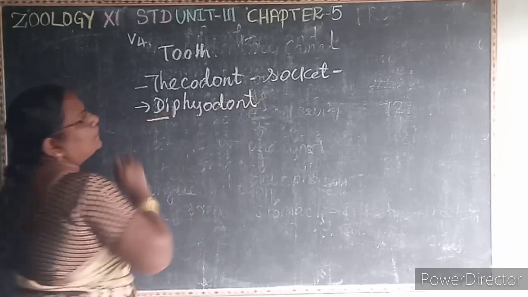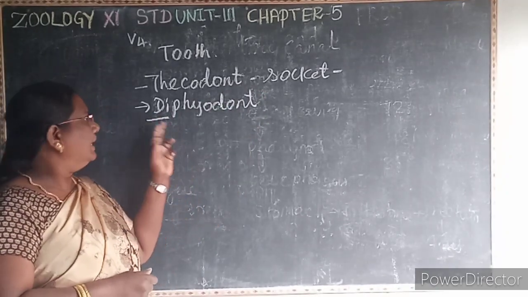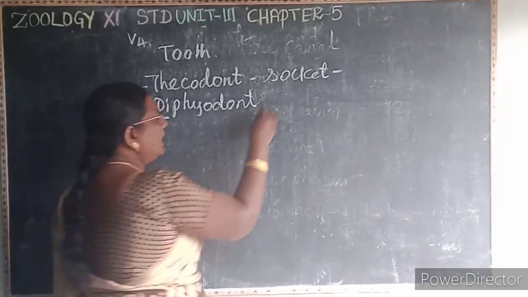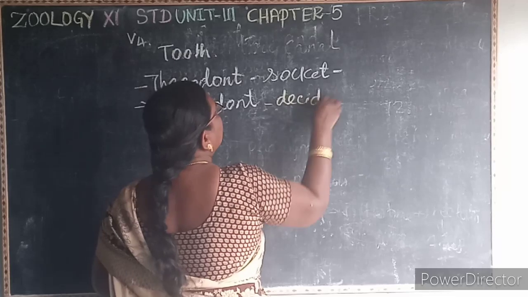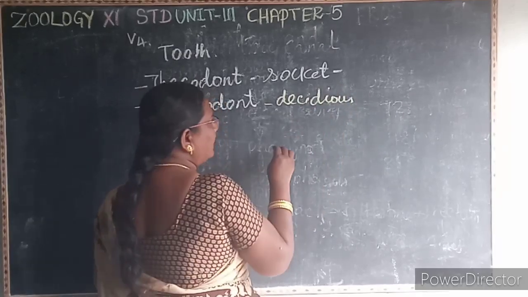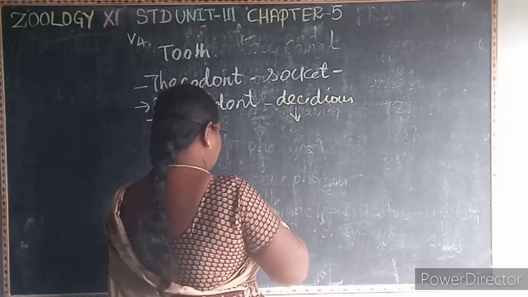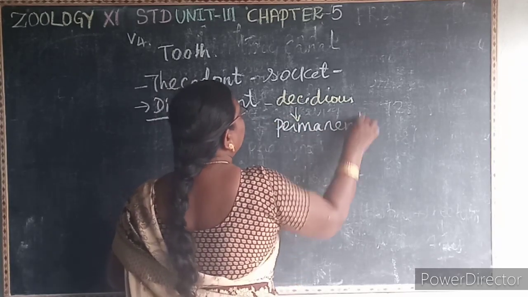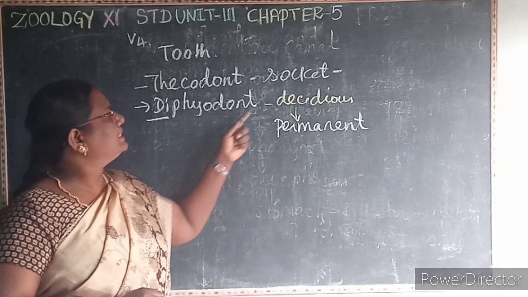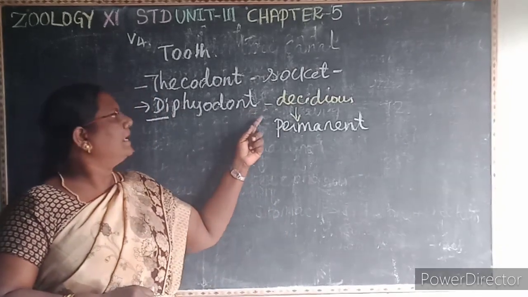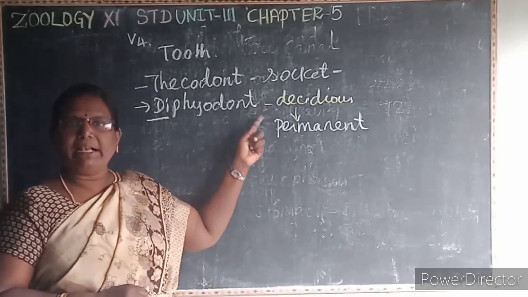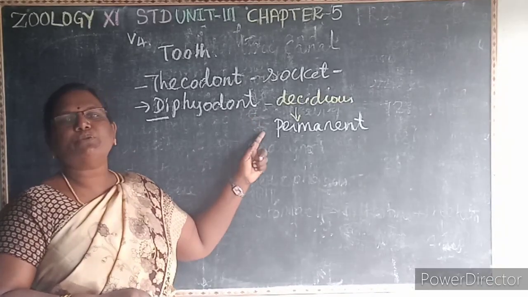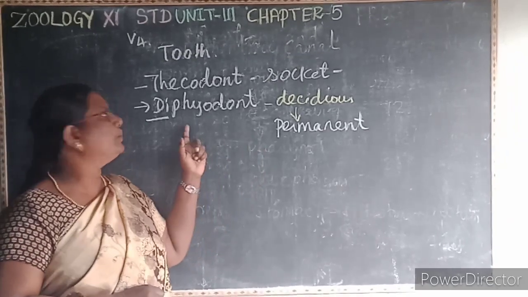Di means what? Two. In the human being, there are two sets of teeth. One is the deciduous teeth, that is the temporary milk teeth, which are replaced by the permanent teeth. When there are two sets of teeth, the deciduous milk teeth replaced by the permanent teeth, that is known as what?